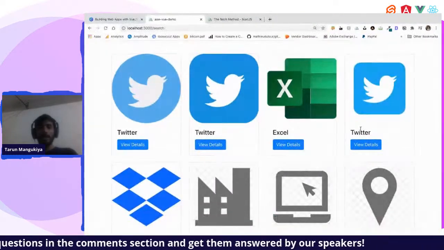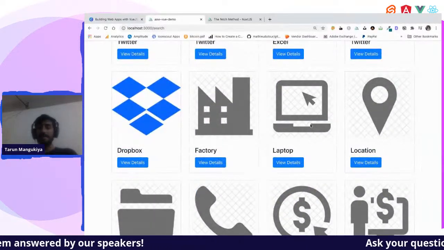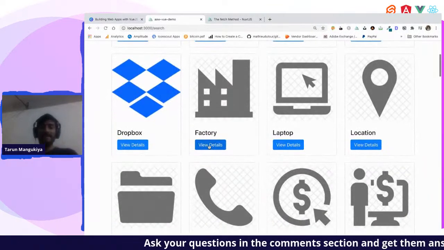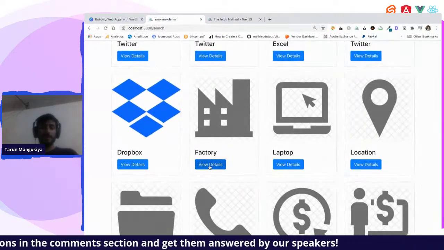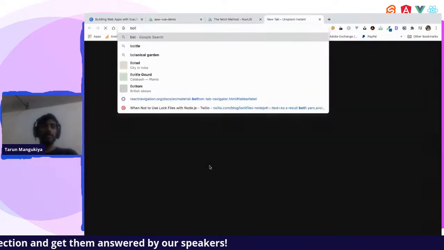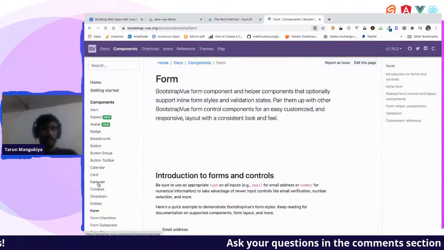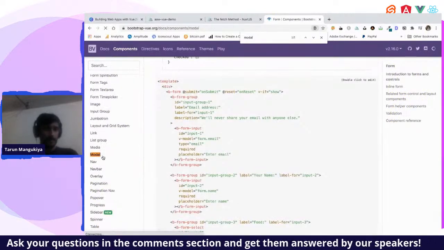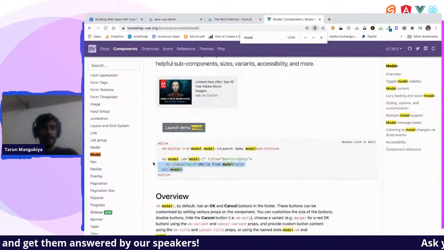Okay, so we have created a component, applied some Bootstrap card CSS, added view details, and let us add a modal over here on click of the button. Right, so we are using Bootstrap Vue. Let us find a modal from there. Modal. Do we have a modal? Yep, we do. Okay, this is good, and we'll use this modal.